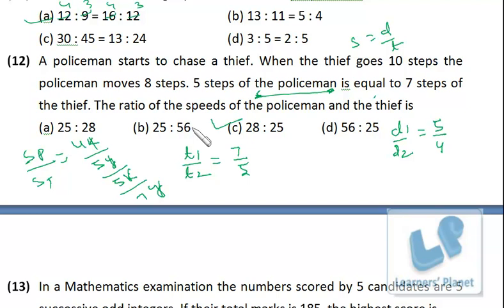Okay, a bit difficult to crunch in a small amount of time, but if you know the concept, you can go this way. In the first case, time is constant. In the second case, the distance is constant, right? So this funda we have used to solve this problem. Your final answer is 28 is to 25.